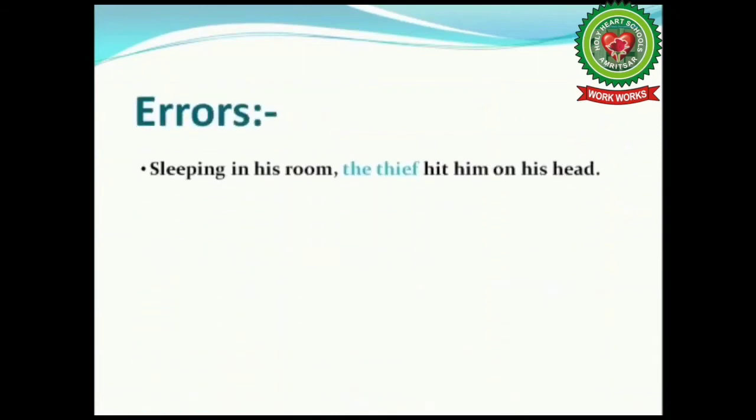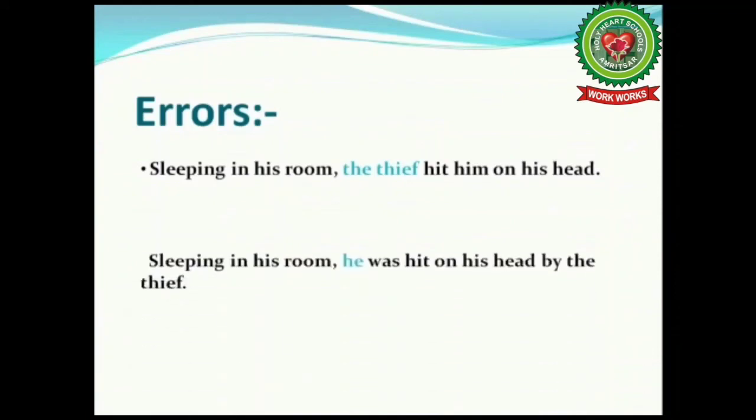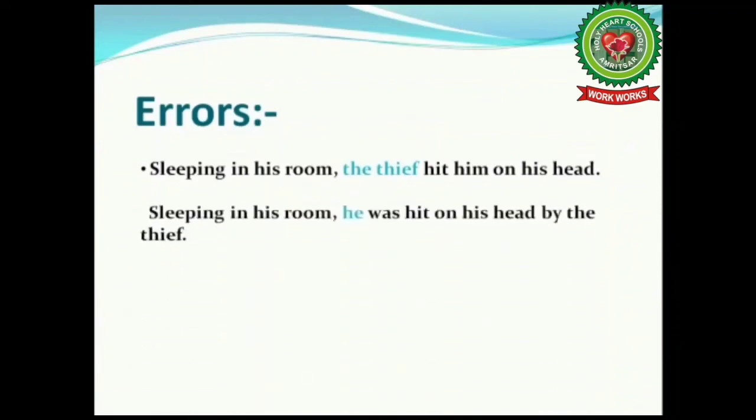Next one. Now, come to the errors. Example, sleeping in his room, the thief hit him on his head. Now, the sentence is incorrect. Why is this incorrect? Because according to this formation, the action of sleeping is performed by the thief, whereas action of sleeping is performed by him. So, our sentence structure should be sleeping in his room, he was hit on his head by the thief.